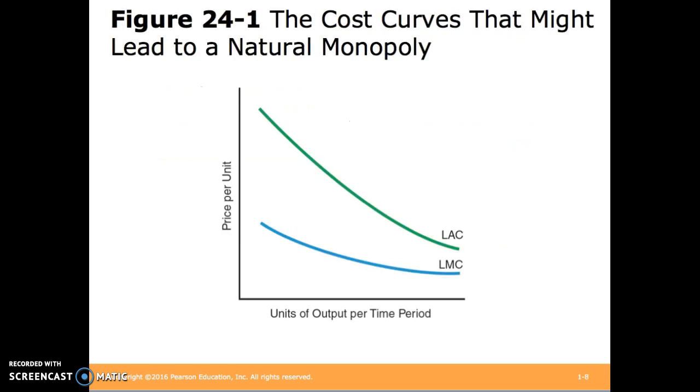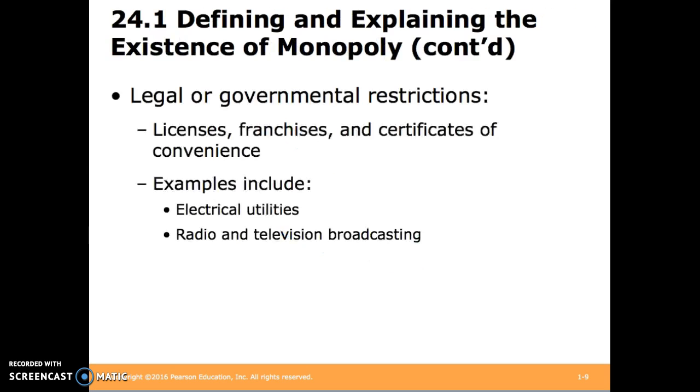Here is an example of a couple of long-run cost curves. We have long-run average cost and long-run marginal cost curves. You see the decreasing curves here, which lead to natural monopolies. Legal or governmental restrictions include things such as licensure, franchises, and certificates of convenience. You can think of things like the electric company or radio and television stations as examples of monopolies due to these restrictions.